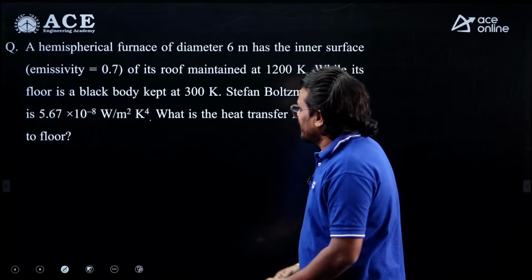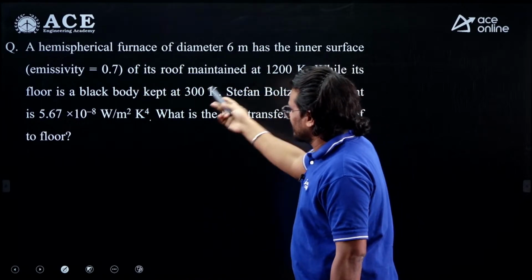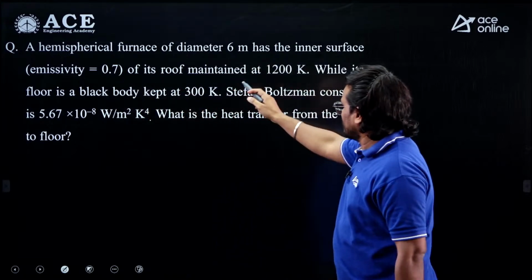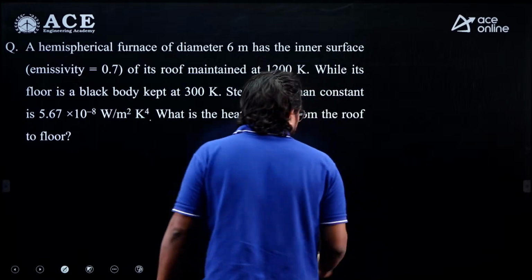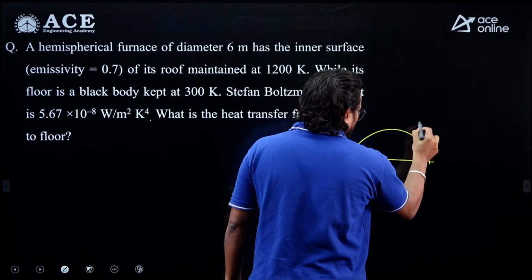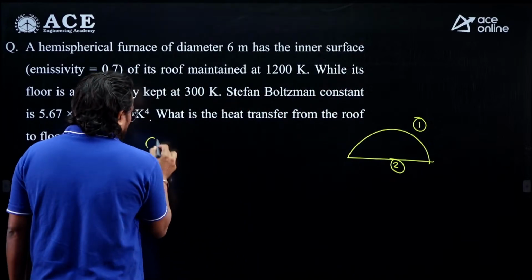Simple question. Next, a hemispherical furnace of diameter 6 meter has an inner surface emissivity 0.7 on its roof, maintained at 1200, while the floor is a black body. Okay, so this one is the floor, 1, and this is 2. Everything is given. So what do we need to find?